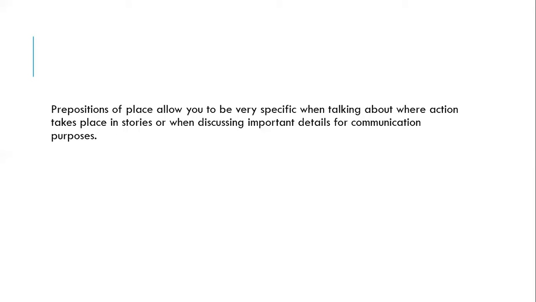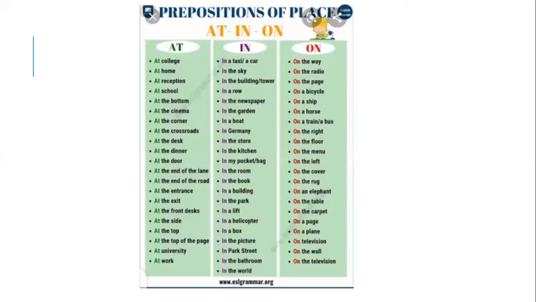Now, what is the use of preposition of place? It allows us to be very specific when we are talking about where some action is taking place, what is happening in a story, and when we discuss important details for communication purposes. Then we use these specific things.